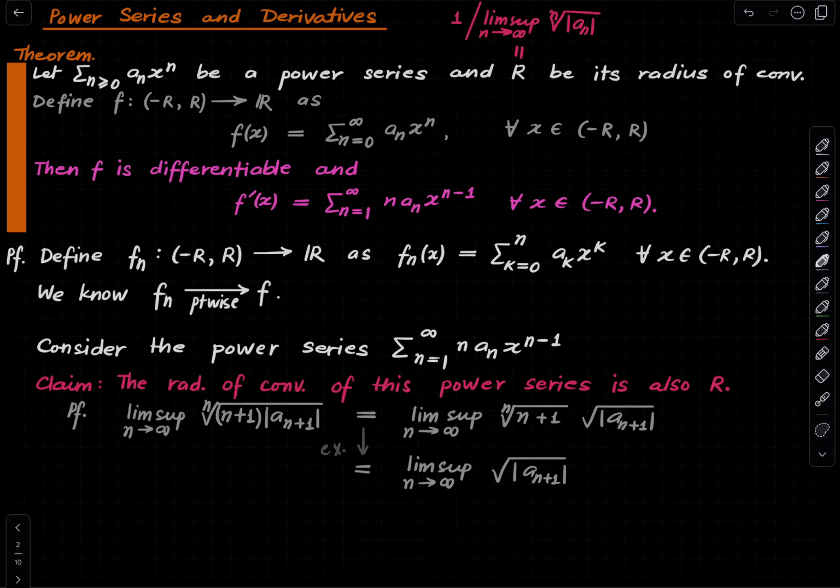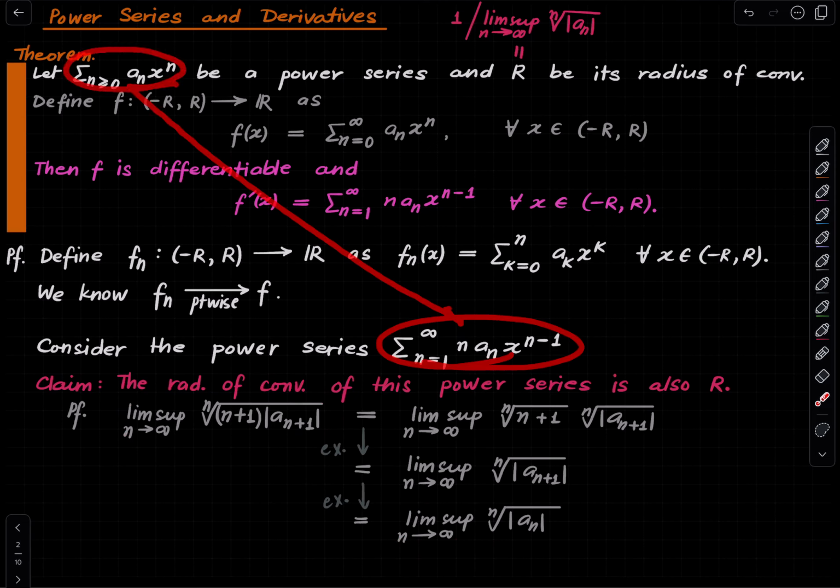And further, this is equal to, again, I'm forgetting the nth root every time. And this justification is also a small exercise. All we are saying is that this n plus 1 can be replaced by an n without any difference. And therefore, since these two quantities are equal, the radii of convergence of this series is same as that of that series. So the two series have the same radii of convergence, and hence the same disk of convergence. So this is some side observation.